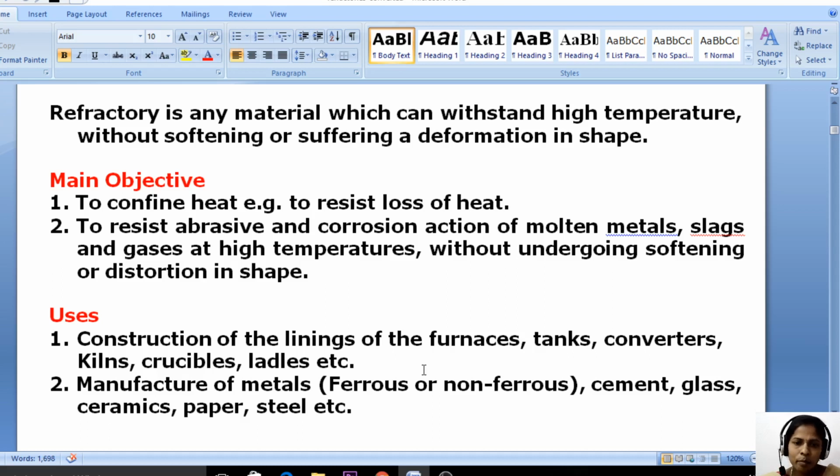The main use of refractories is in the construction of the lining of furnaces. Furnaces are the heating units used in industries, and inside the furnaces we use refractories as lining. They are also used in tanks, converters, kilns, crucibles, ladles, etc., and in the manufacturing of metals, cement, glass, ceramic, paper, steel, etc. So these are the main uses of the refractories.